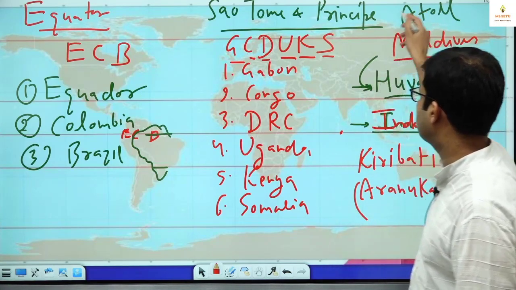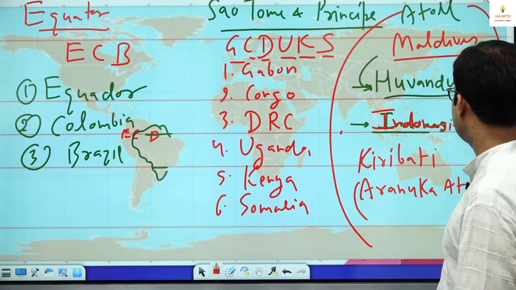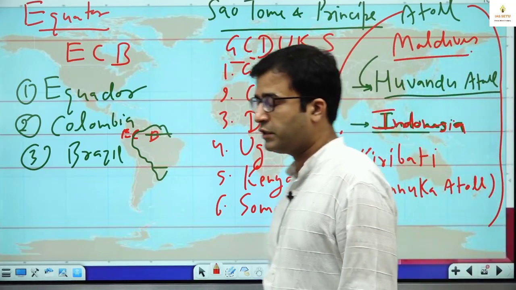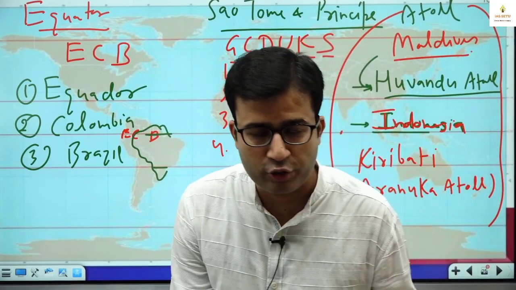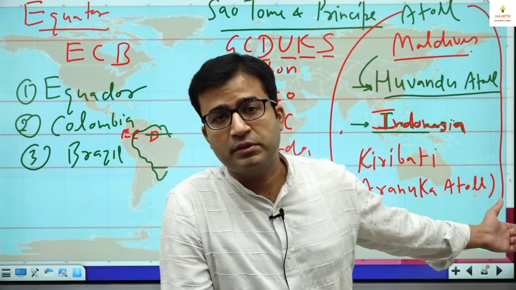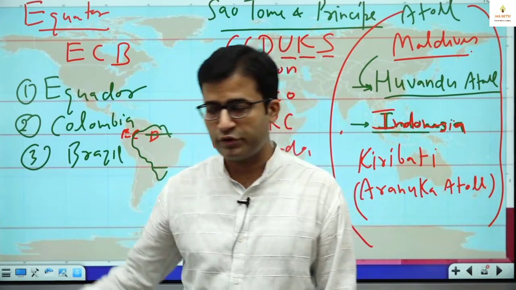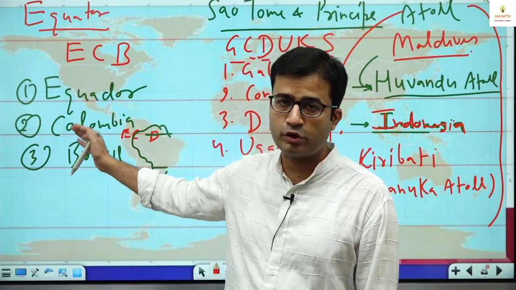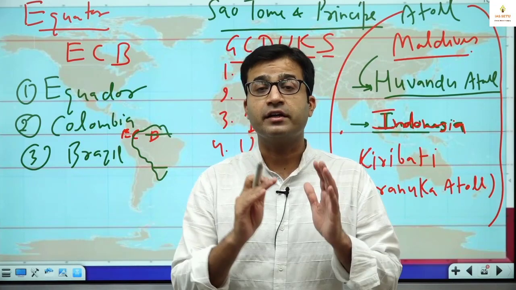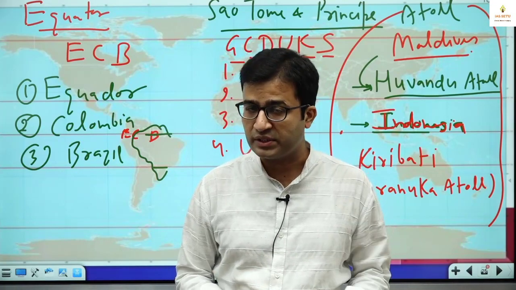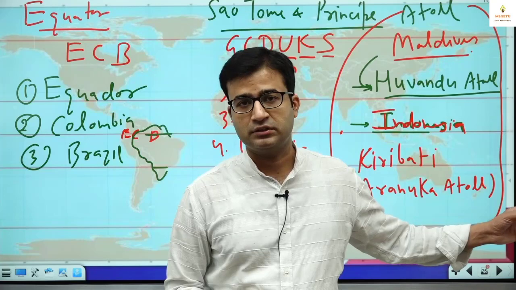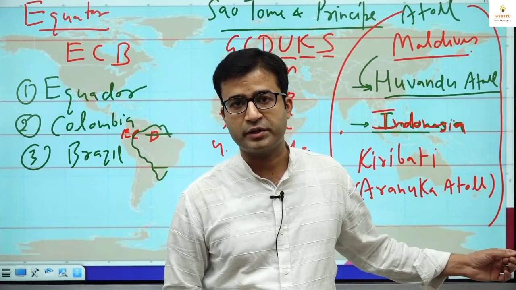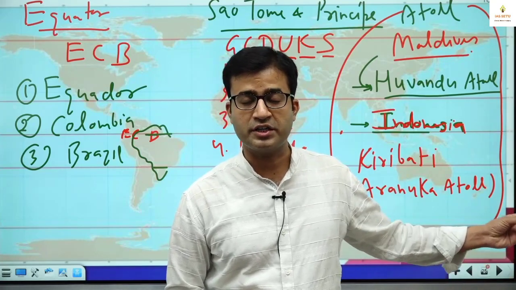So first we revise three, because generally students forget this part. So here we revise Maldives, Huvadhu Atoll, Indonesia, Kiribati Island, Aranuka Atoll. Now we revise all this. ECB: Ecuador, Colombia, Brazil. In the Atlantic Ocean, Sao Tome and Principe. Then GC Ducks: Gabon, Congo, Democratic Republic of Congo, Uganda, Kenya, Somalia.